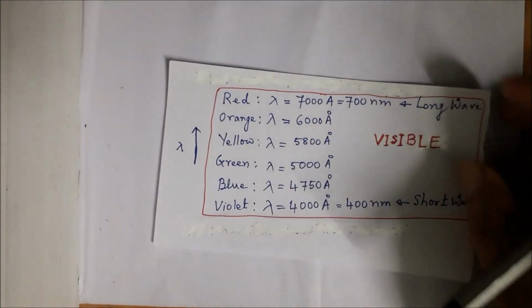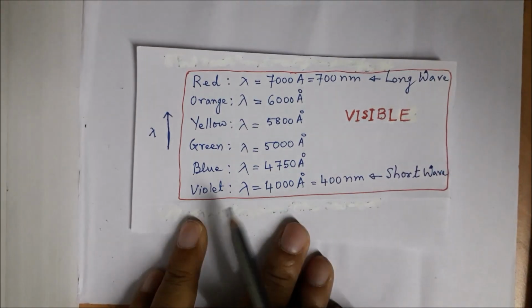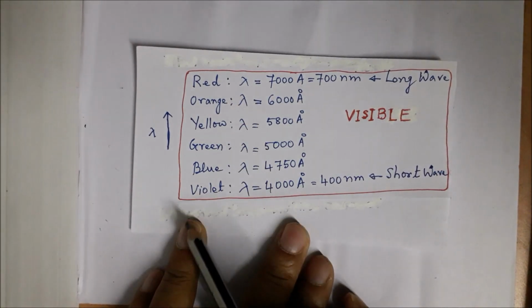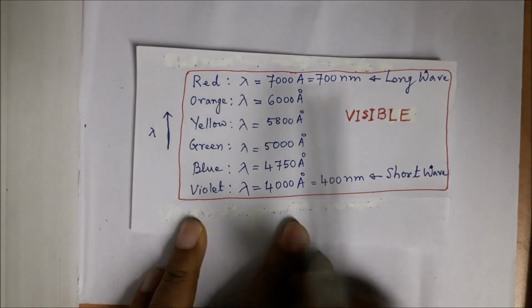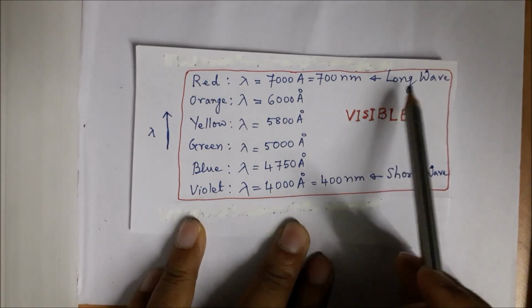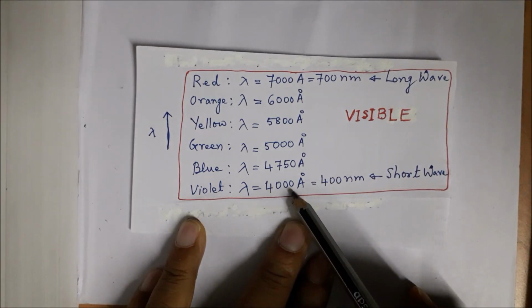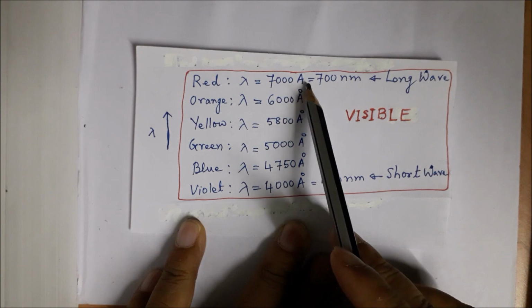Just for academic purpose, let me present the wavelengths of visible light. This is the short wave, violet, and red is the long wave. Violet has lambda 4000 angstroms, while red has 7000 angstroms.